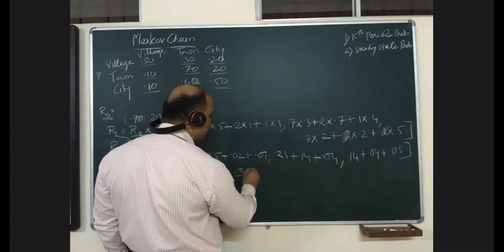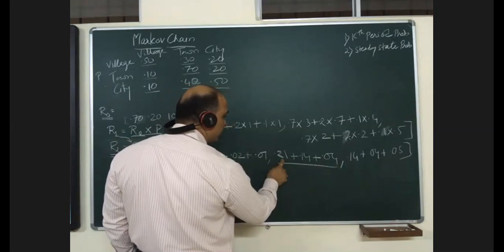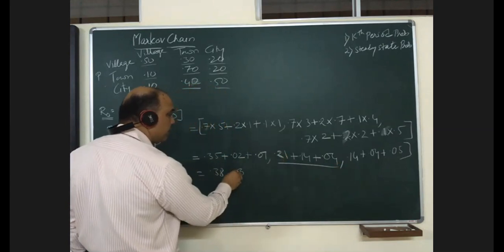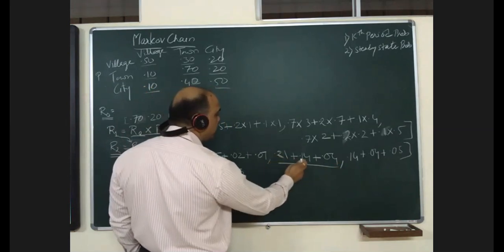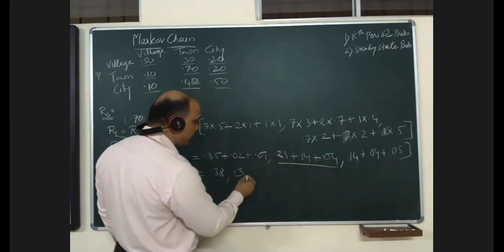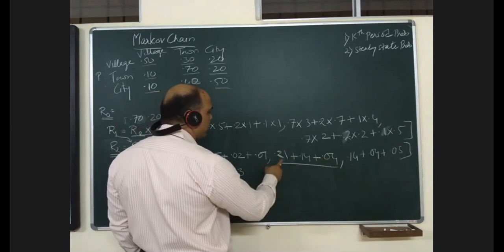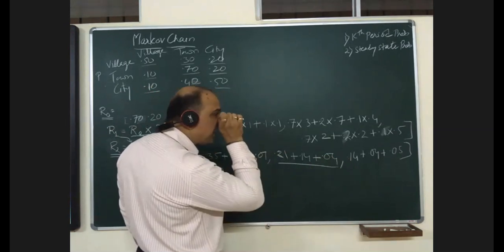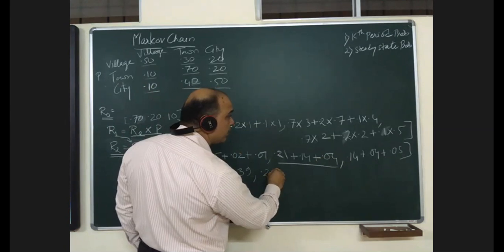From 0.35 to the last 0.05, the full total is 1. Then 0.21 and 39, and this is 40, 18, 23.